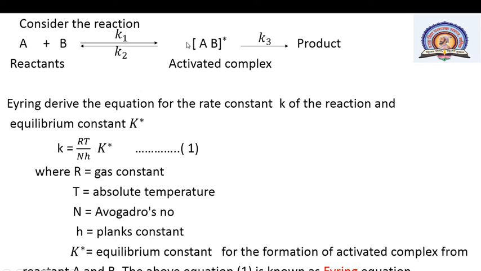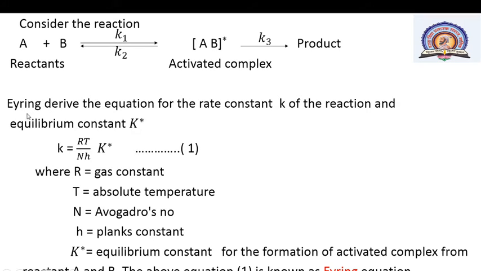This activated complex is in equilibrium with the normal reactants A and B. Then this intermediate step, the activated complex, which is more energetic and unstable, decomposes, and then formation of the products takes place. Here K1, K2 and K3 are their respective rate constants for these steps.